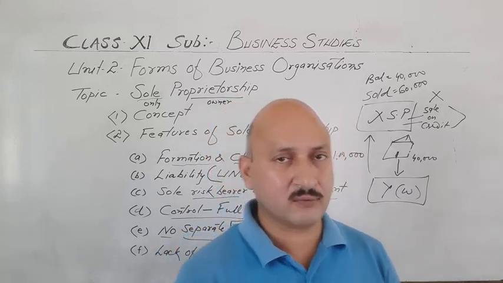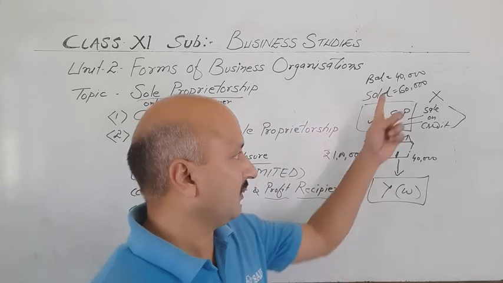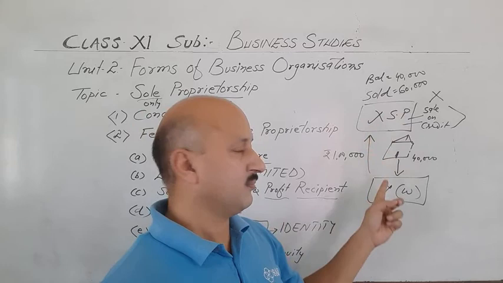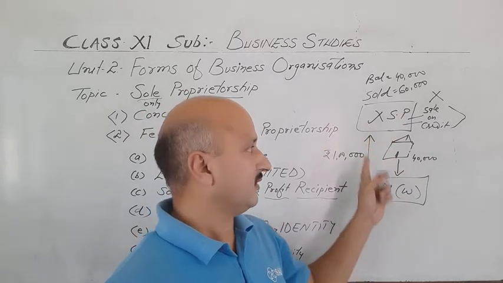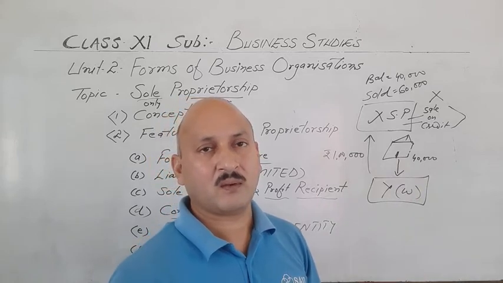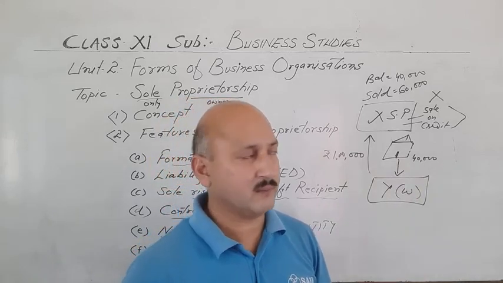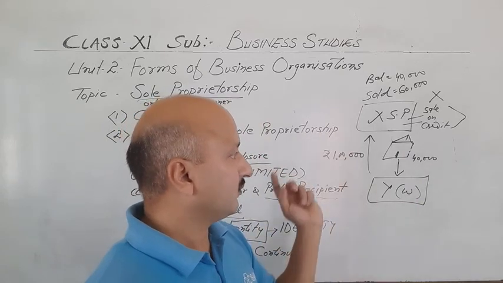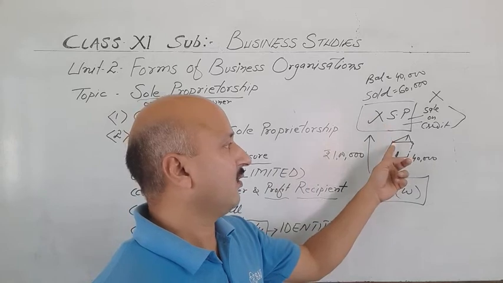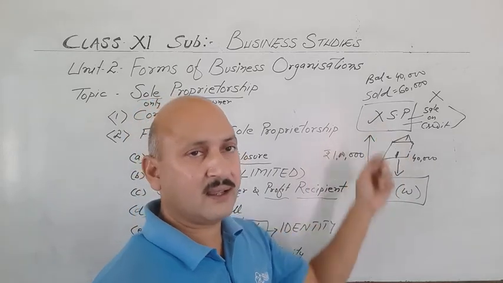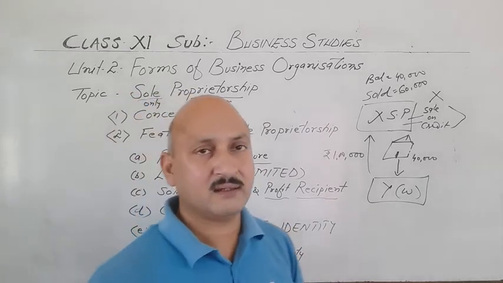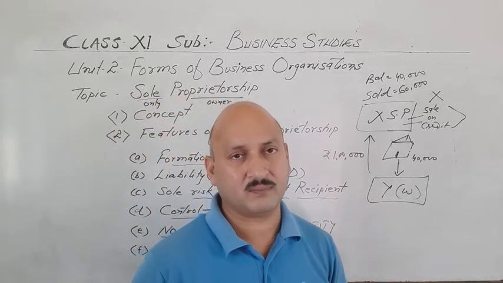But in case of sole proprietor, we have already seen in this example that for paying the dues of business to Mr. Y, X has sold his house property. So what we can infer from it is that in sole proprietorship, the personal property and the business are treated as same. It is not treated as a different identity.